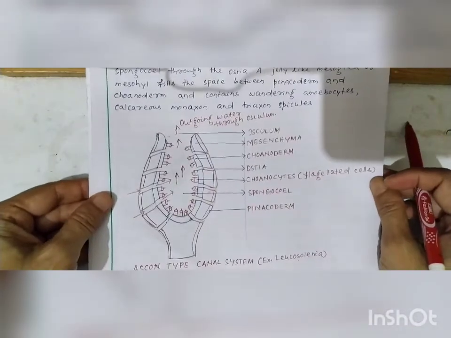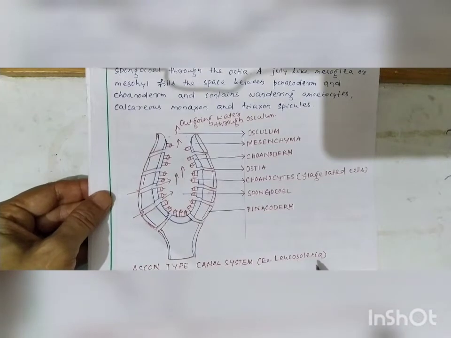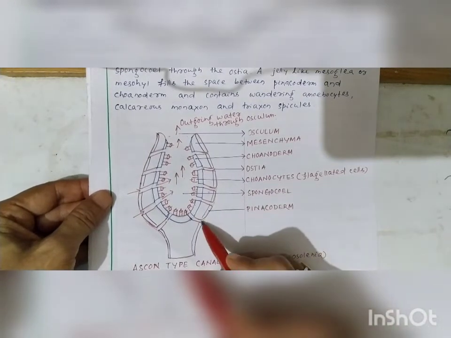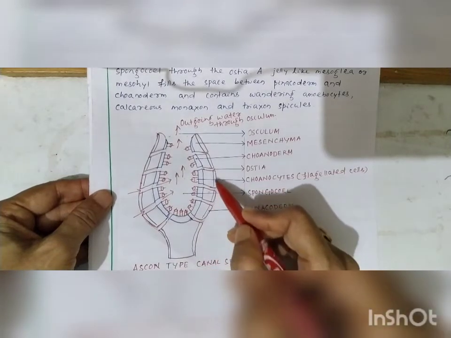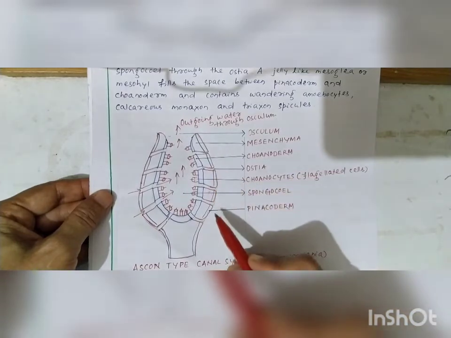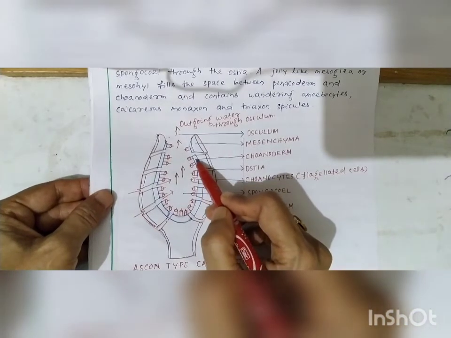If you see the diagram of ascon type canal system, example Leucosolenia, here we will observe small pores on the body known as the ostia. The outer layer is the pinacoderm layer and the inner layer is the choanoderm layer.